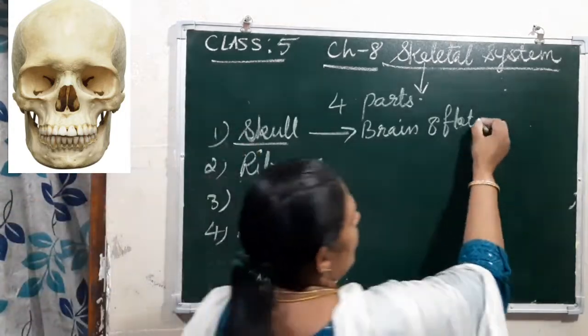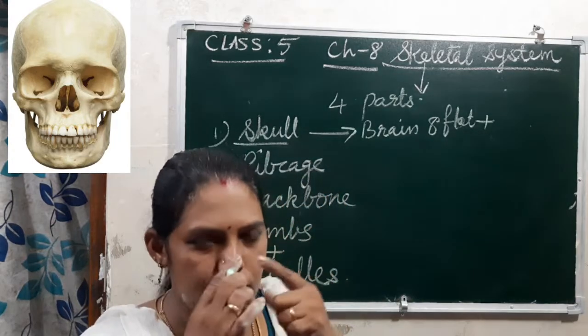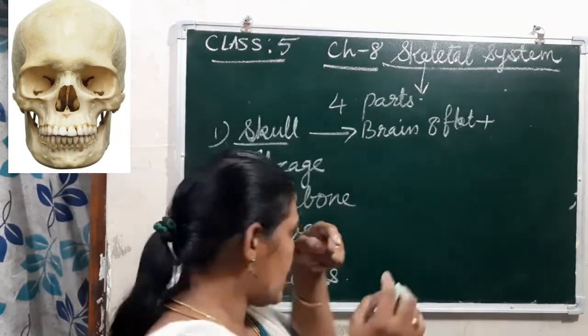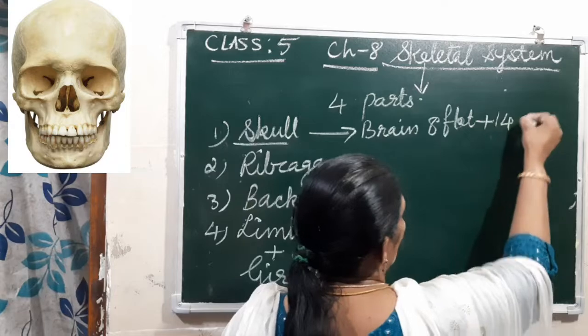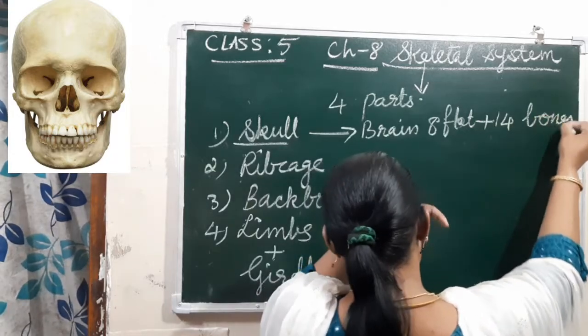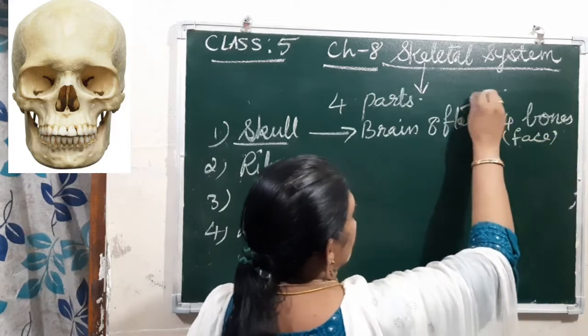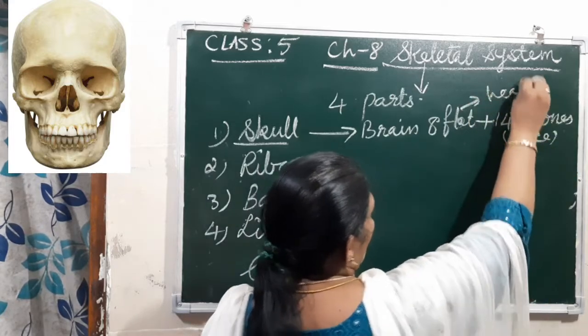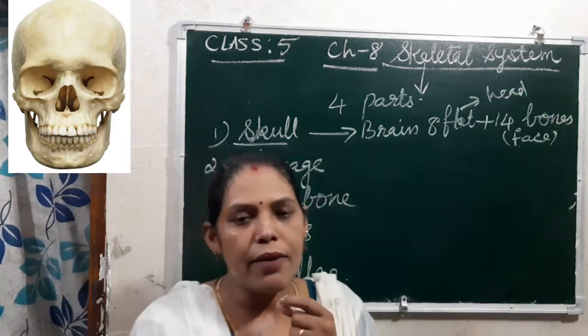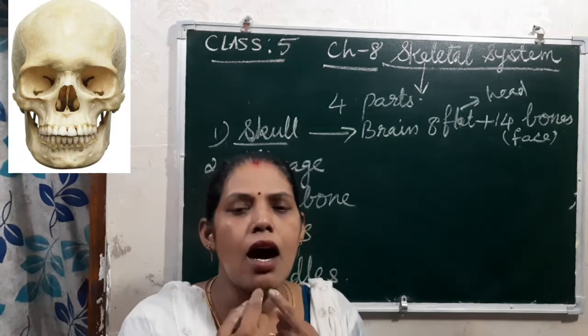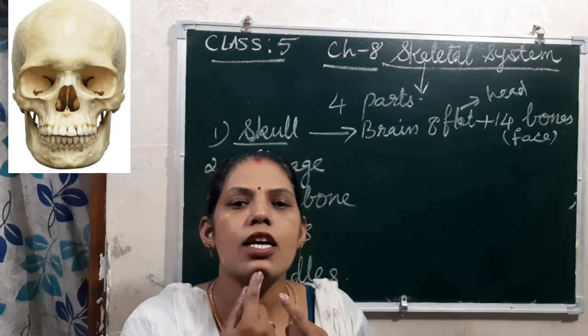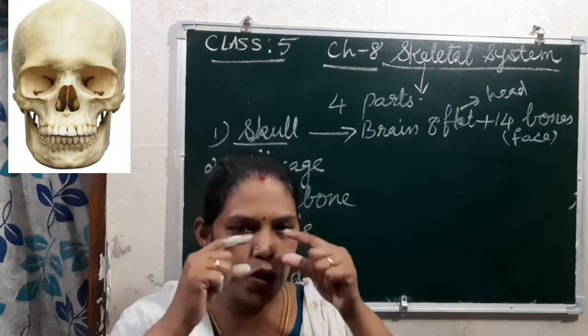And then plus here in the front, our face consists of 14 bones. Okay, 14 bones in the face itself. Then here having the lower jaw and the upper jaw.